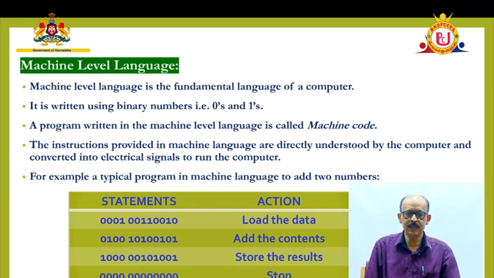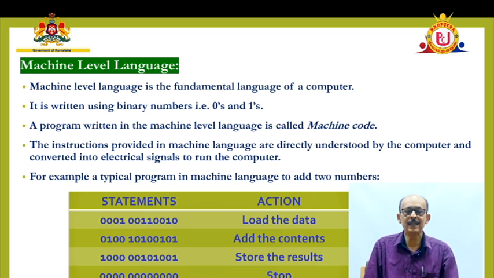If you can see the table given there, a statement is nothing but an instruction that contains a set of zeros and ones. But as a layman, as a common man, it doesn't make any sense to me. It seems only a set of nonsense zeros and ones.